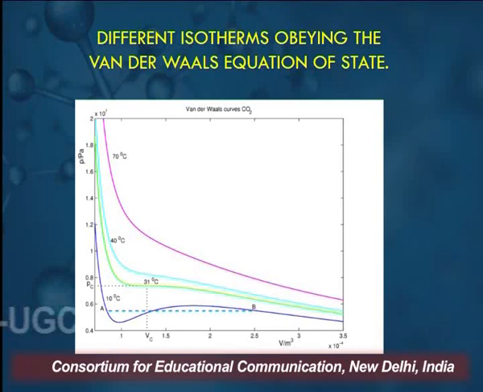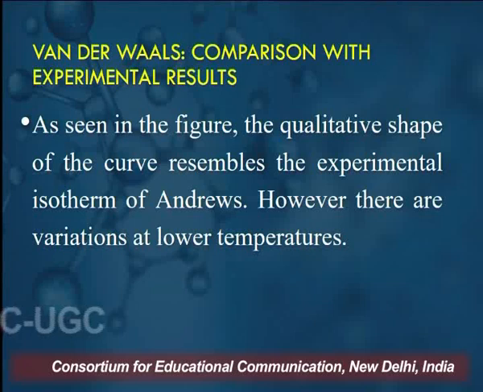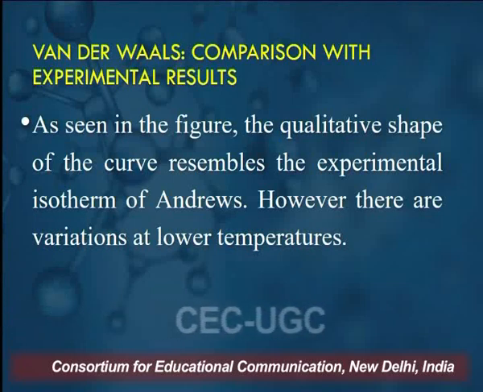This curve is also showing the similar thing, but in a different way. As seen in the figure, the qualitative shape of the curve resembles the experimental isotherms of Andrews' experiment.